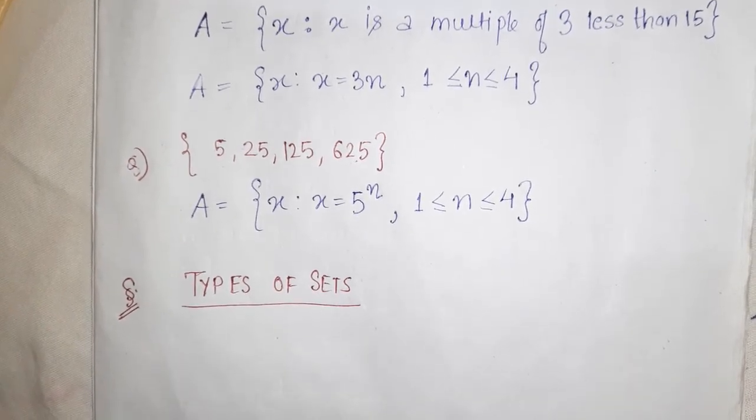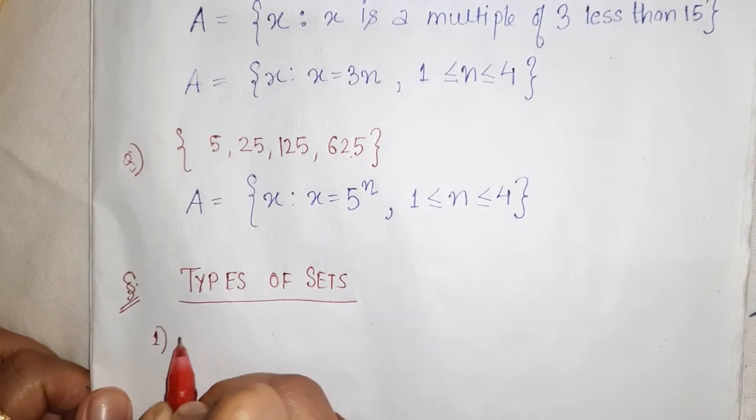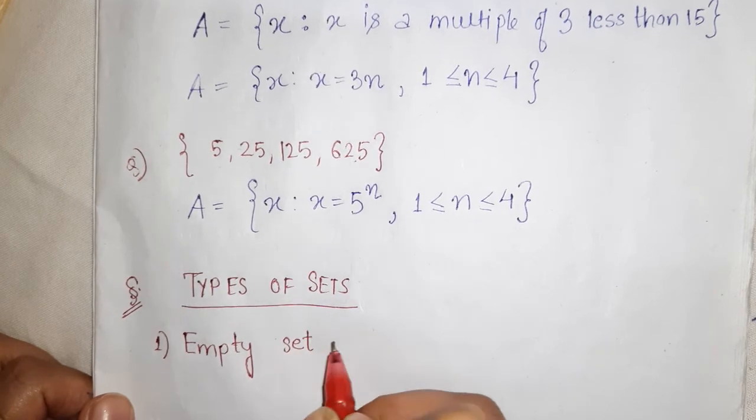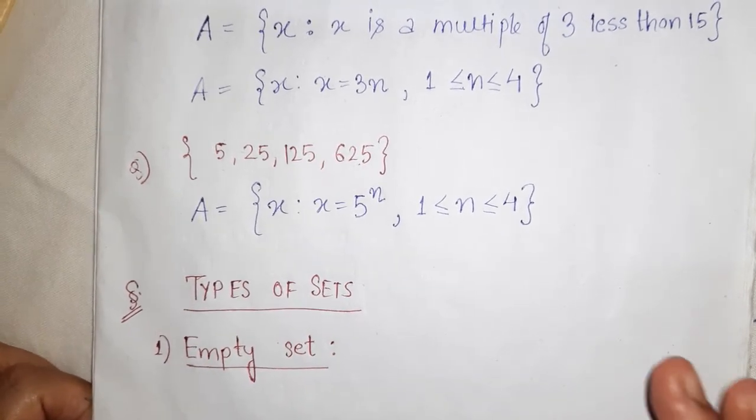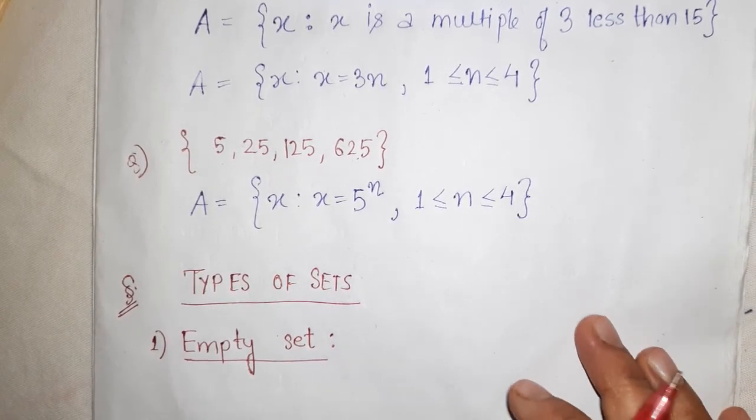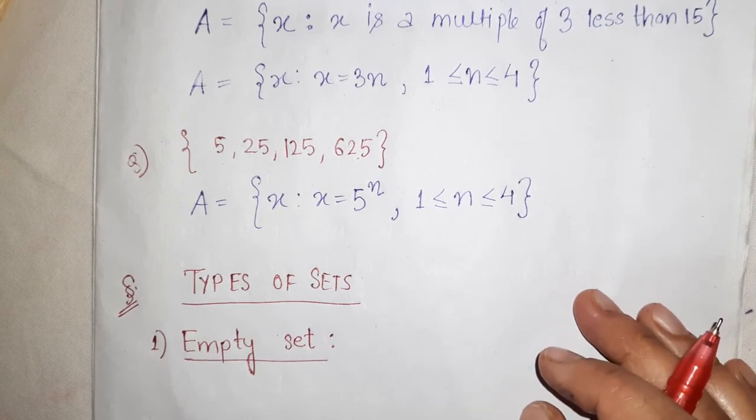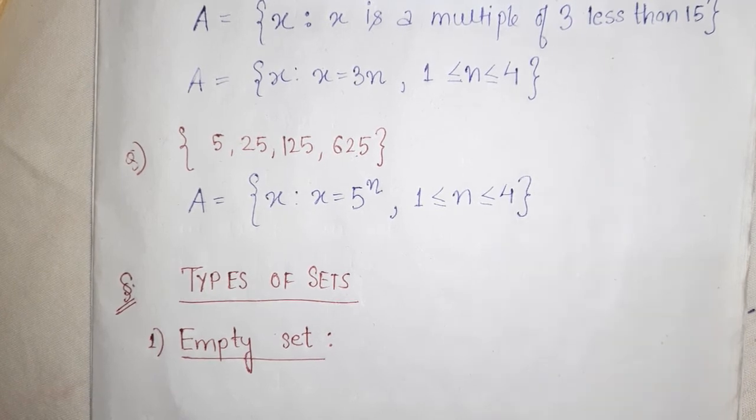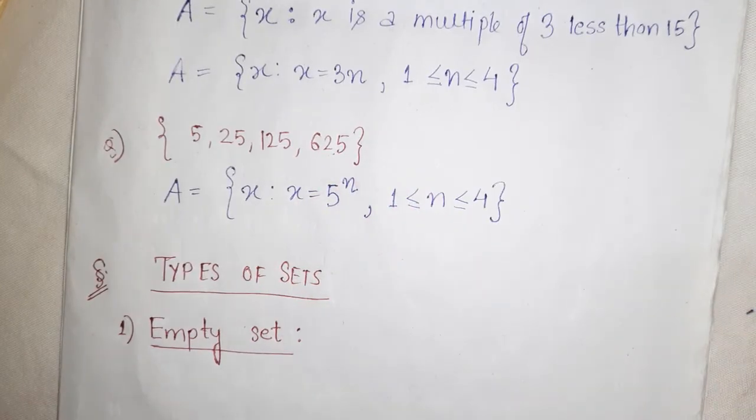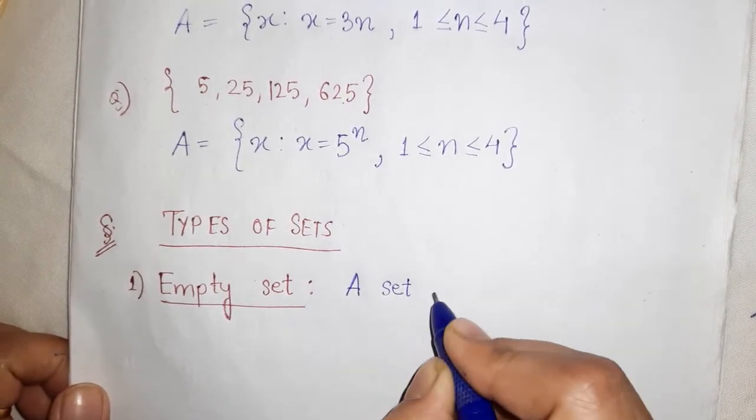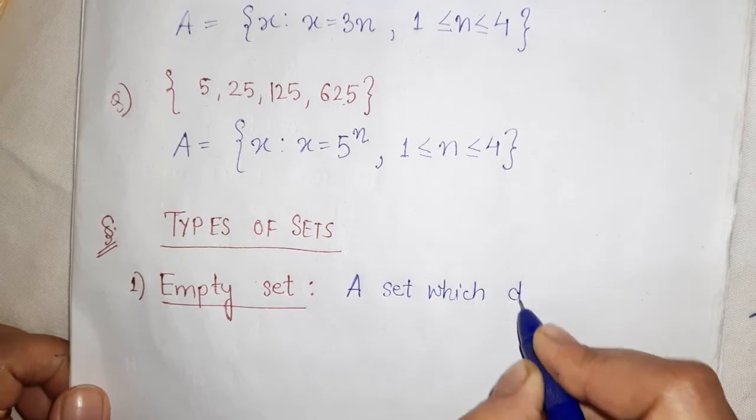Okay, so the very first one is empty set. It is clear from the word: empty means nothing, khali. Now let's think, how can a set be empty, how can we define an empty set which has nothing in it? Such a set is defined as one without any element. We can say a set which has no element, a set which does not contain any element